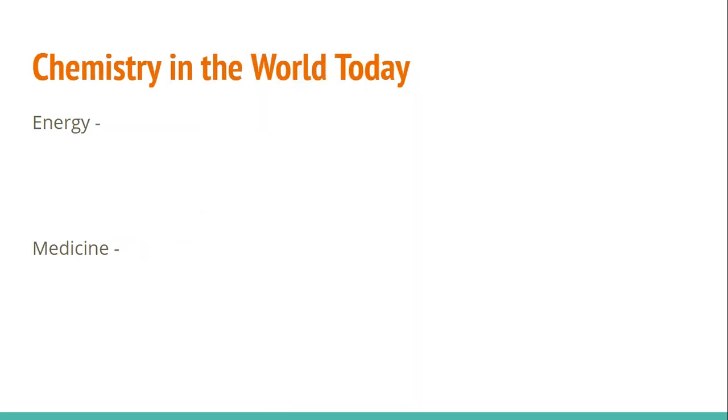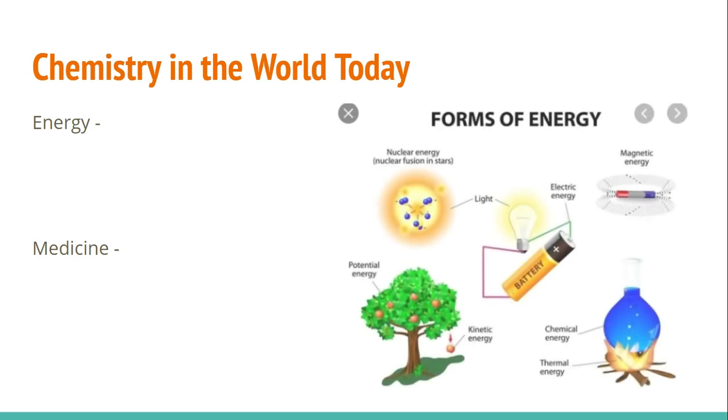So what about chemistry in the world today? Well, chemistry is always changing. One of the things that we know is really important is energy within chemistry. And so all different forms of energy come from types of chemistry. So we have potential energy and kinetic energy. Potential is energy at rest. Kinetic energy is energy in motion.